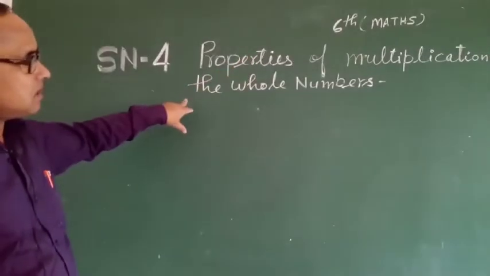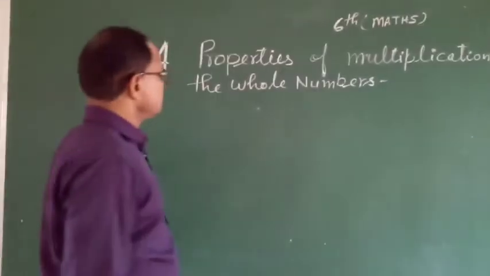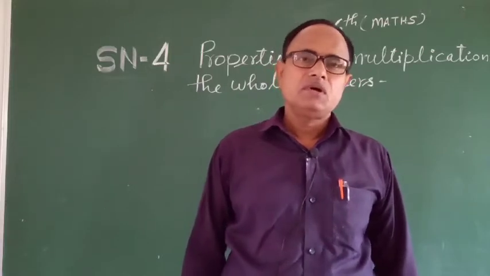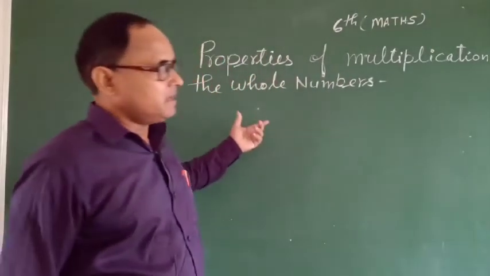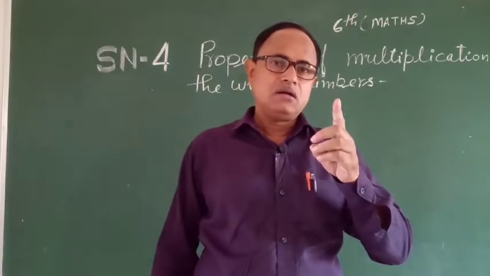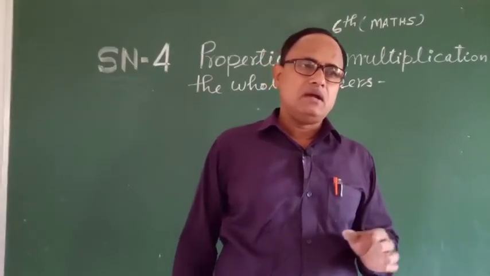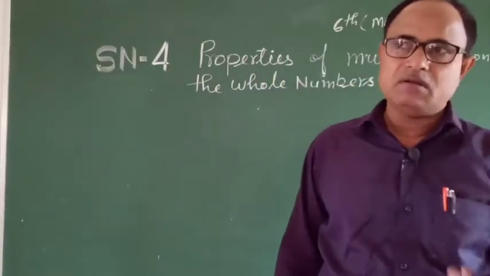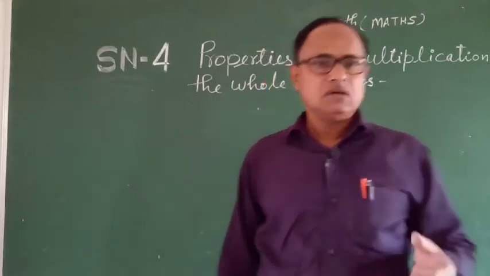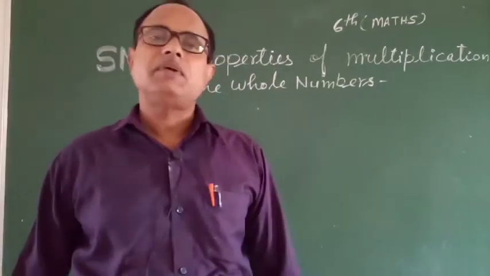There are many properties of multiplication of whole numbers, such as closure law, commutative law, associative law, multiplication law of 1 and multiplication law of 0, as well as distributive law, which is also a law on which whole numbers depend.